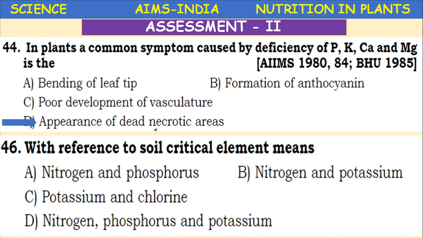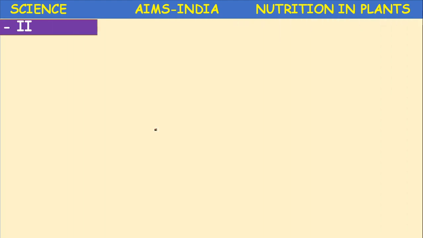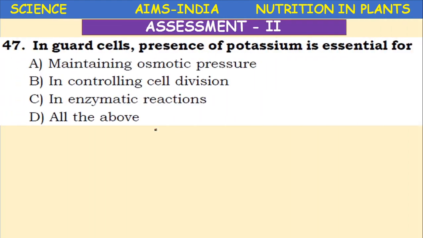So here the critical elements are nitrogen, phosphorus and potassium, N, P, K. Next, in guard cells, presence of potassium is essential for maintaining osmotic pressure, controlling cell division, enzymatic reactions, or all of the above.